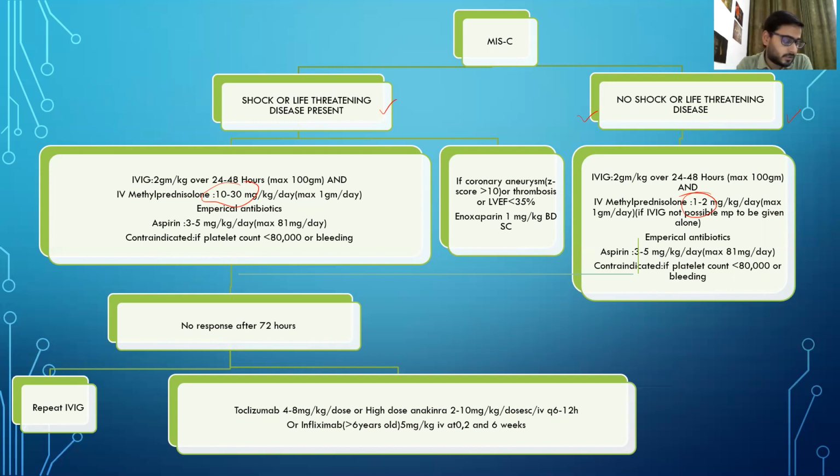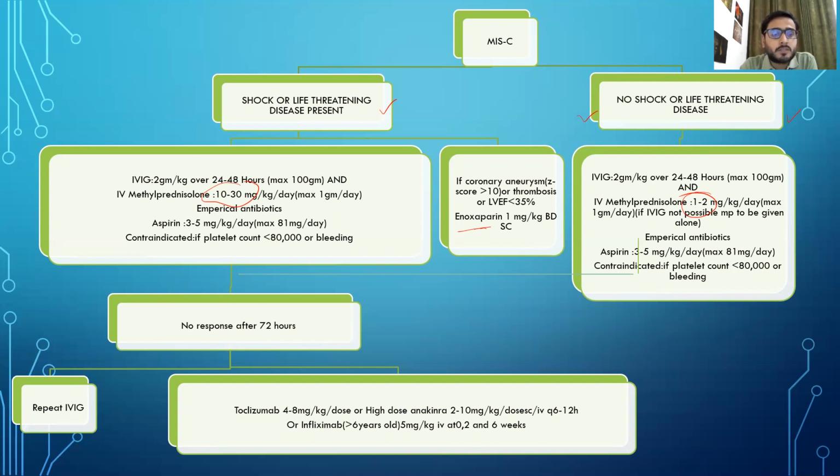Now, in this category, if shock or a life-threatening condition is present, we do this. In cases where there is evidence of coronary aneurysm, that is Z score more than 10, or thrombosis, or left ventricular ejection fraction is less than 35%, we have to give enoxaparin 1 mg per kg BD subcutaneously. So this is one of the indications for giving enoxaparin.